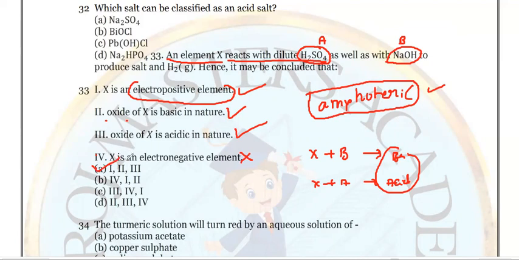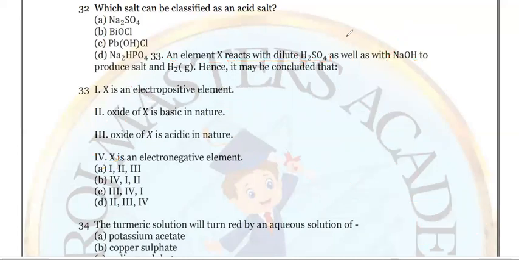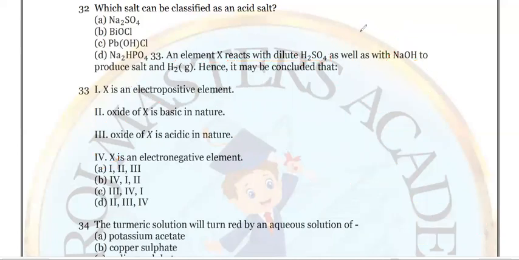So that which reacts with both acid and base is what we call amphoteric. An example is aluminum oxide, Al2O3, an amphoteric oxide which reacts with both acid and base. And one more is zinc oxide, ZnO, which is also an amphoteric oxide. The best examples of amphoteric oxides are aluminum oxide and zinc oxide. Keep it in mind, this word amphoteric is very, very important. Amphoteric means which reacts with both acid and base.